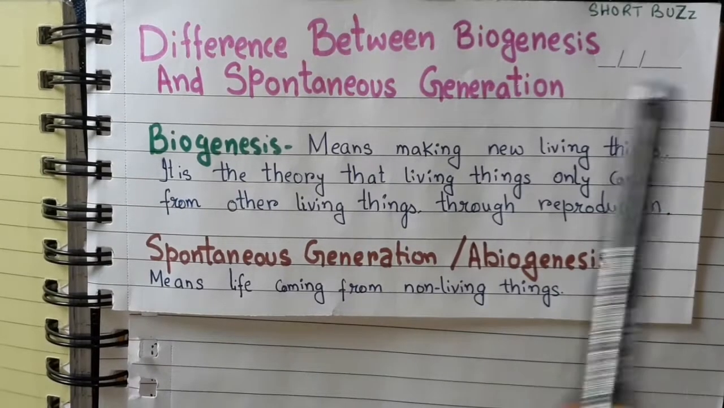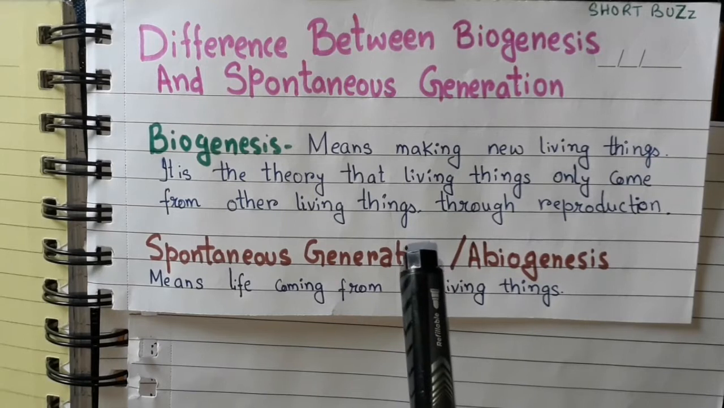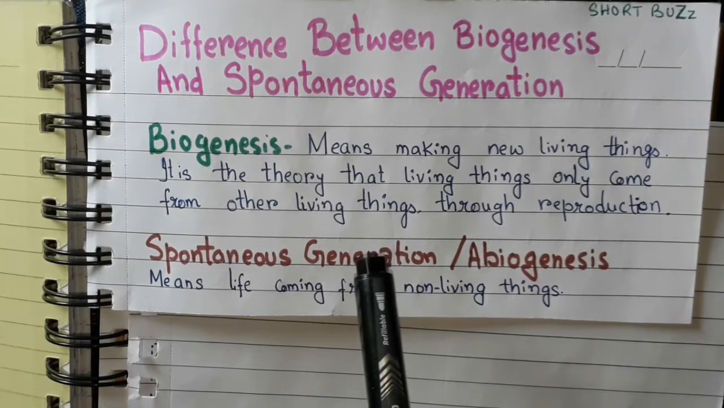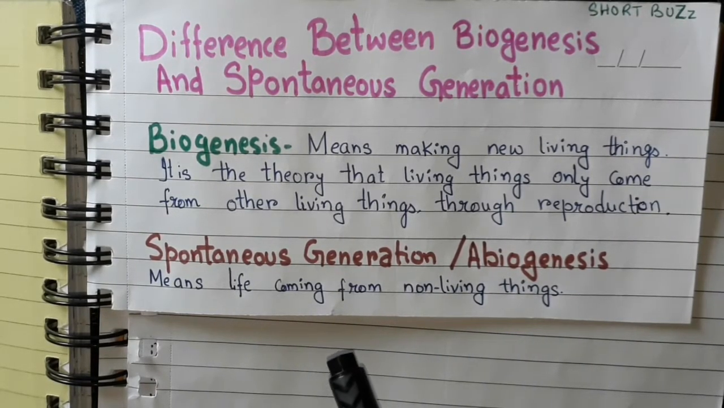The difference between biogenesis and spontaneous generation. Before, there were two theories: biogenesis and spontaneous generation. Biogenesis is the same theory that we believe now, that a living organism can produce a living organism. Whereas spontaneous generation says that a non-living thing can produce a living thing, which is really not possible.